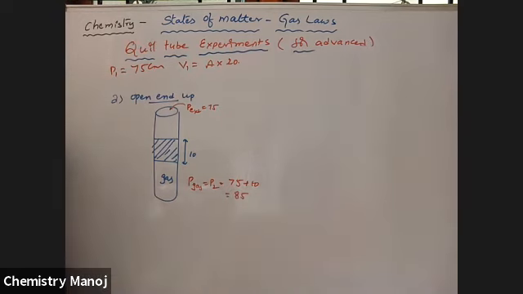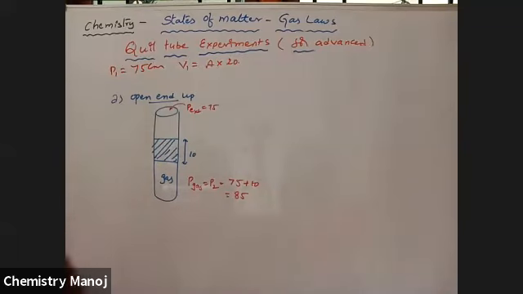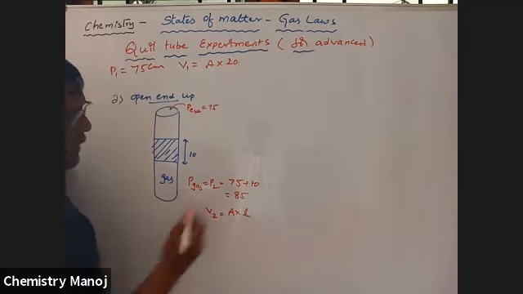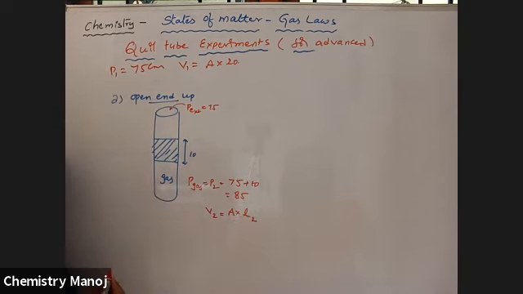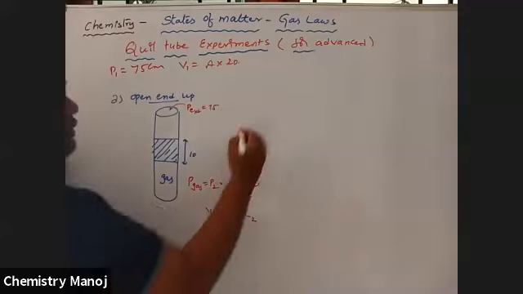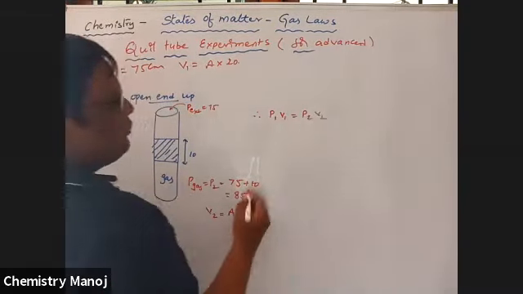Is this correct or not? Wherever it is vertical, this one plus this one is equal to pressure of the gas, which is P2. V2 is equal to area of cross section into length. We don't know this one. Let it be L2. Apply P1 V1 is equal to P2 V2.